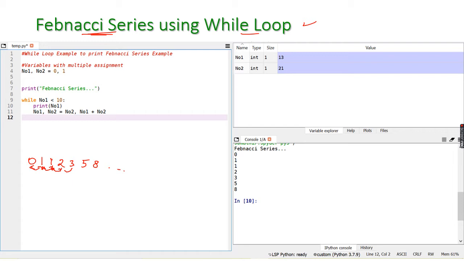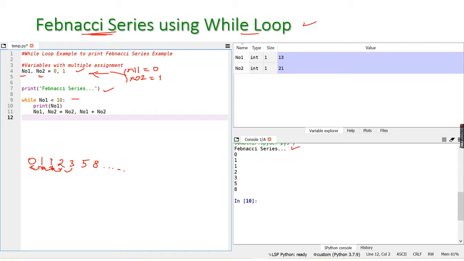Now we try to print this series by using the while loop. For this I have declared two integer variables, number 1 and number 2. Here I am using a multiple assignment statement, so that within a single statement I am assigning two values to two variables. What is the meaning of this statement? Number 1 is equal to 0 and number 2 is equal to 1. This is the combination of these two statements, and this is simply a print statement. Fibonacci series is printed here. So now we come to the while loop.